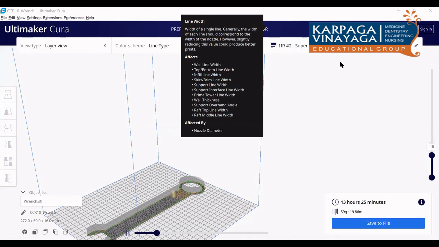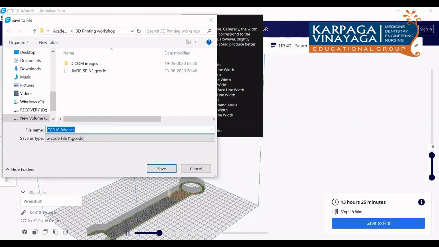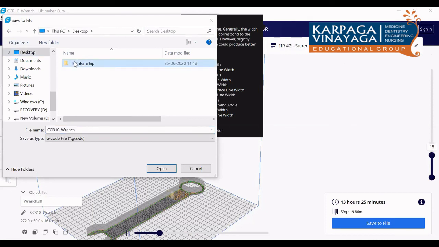Once you are okay with this, you save this. I will show you next how to print with the dual nozzle, and how to see the support structure for a different object. If you save this, you will get G code. You can just click this save to file. You can see the file format, it is G code. This G code only you have to give to the machine. Then only it will print.